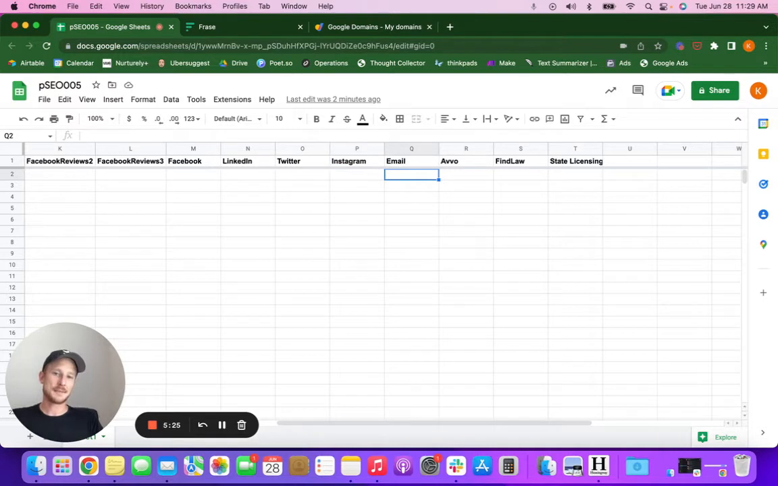Put their intake email there and then also include a phone number on the page. If they have their AVVO link, state licensing information, FindLaw, anything else that you can add to that page, you want to overwhelm them with information, basically. You want to keep it simple, but give them as much information as you can think of that would enable an easier decision for them.